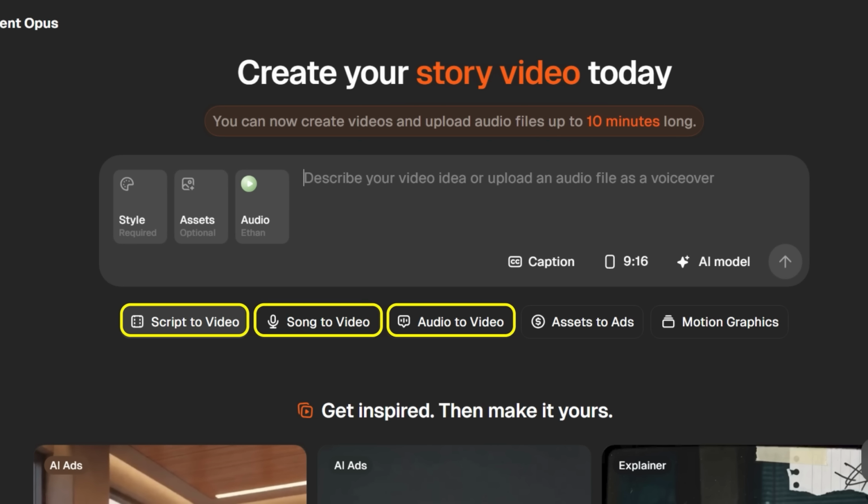Then we're going to choose the model that'll do the heavy lifting for us. We're going to choose Seedance 2.0, which is one of the best cinematic AI video models available right now. Step 3. Build your style.